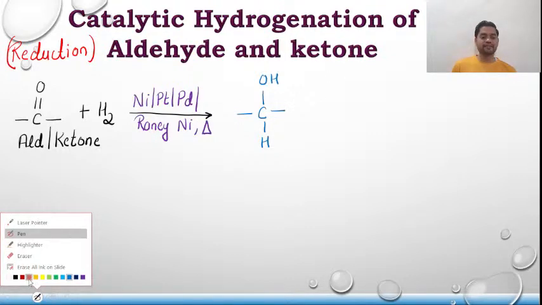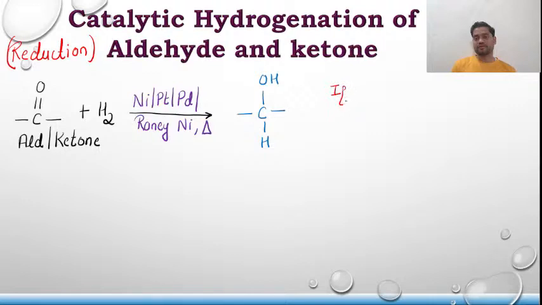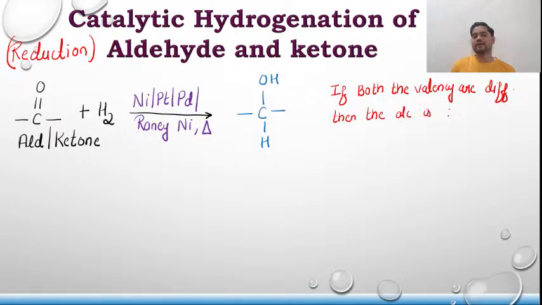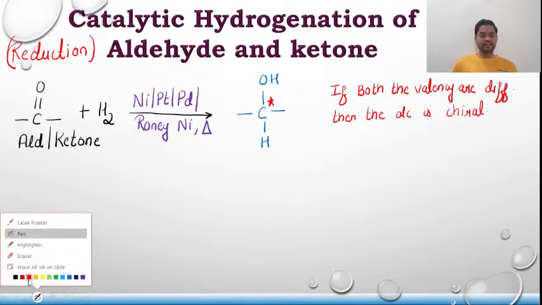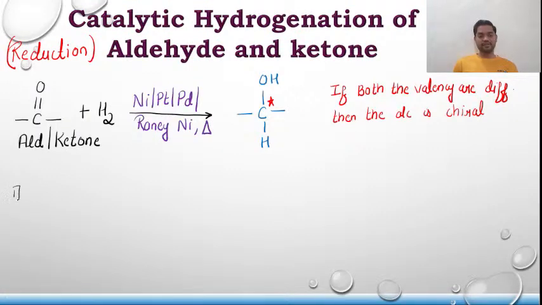Remember, if these two valencies are different, I must write this. If both the valencies are different, then the alcohol is a chiral alcohol. Please make a note of it. We'll be discussing examples of that as well, but let us first understand formaldehyde.